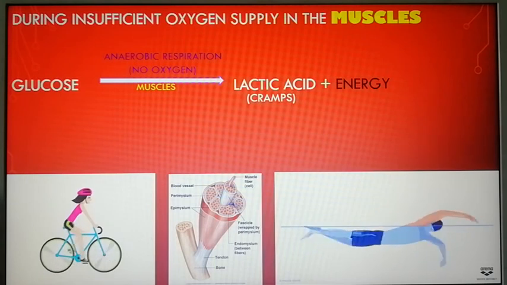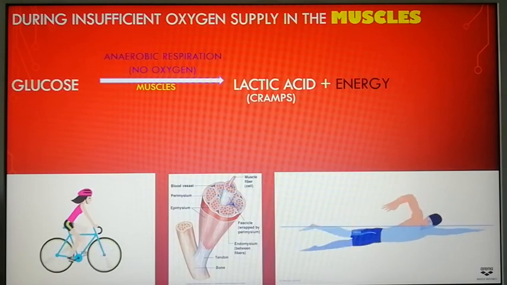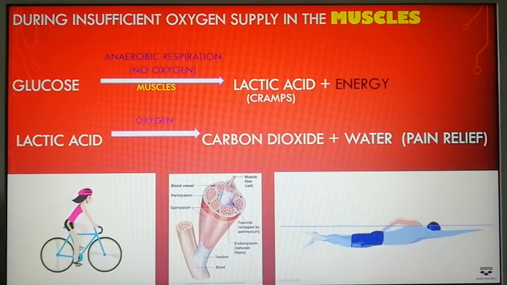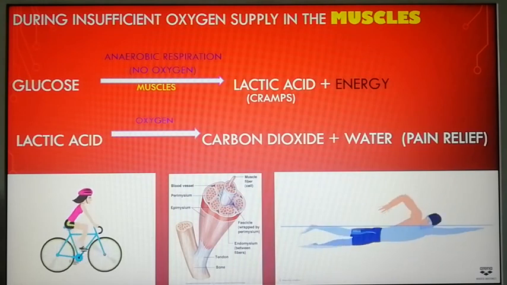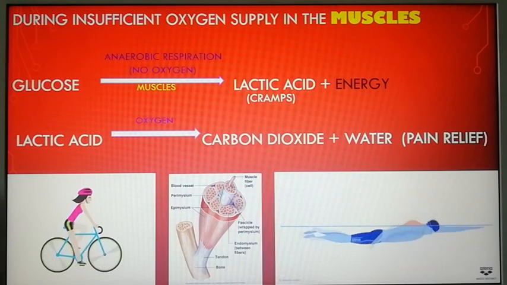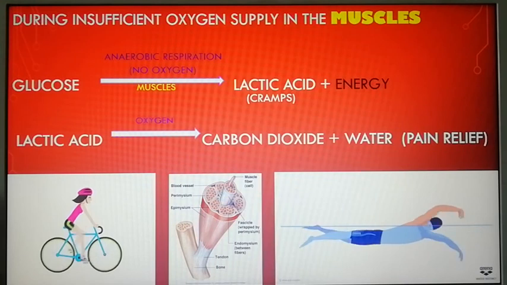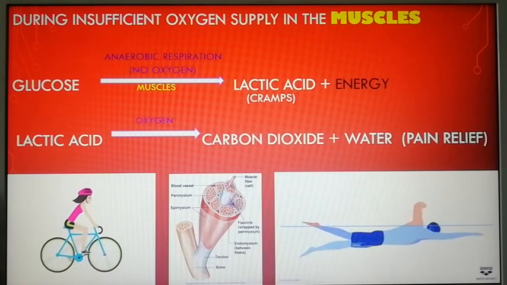As a result, when blood circulation is improved, the muscles get more supply of oxygen, and with the help of this oxygen, the lactic acid is broken down to carbon dioxide and water. Since lactic acid is broken down into carbon dioxide and water, the amount of lactic acid reduces in our muscles and we get relief from the pain. So this is what happens in our muscles: anaerobic respiration occurs to give us instant energy, but later on this lactic acid breaks down to carbon dioxide and water when we get more supply of oxygen.